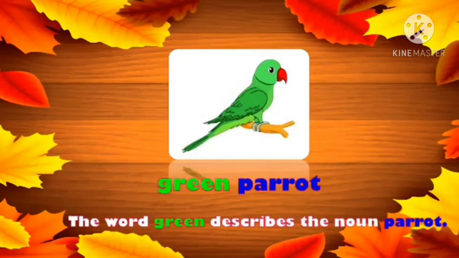See, this is our third example. This is a picture of a, yes, you can say parrot. So here, which word is describing the naming word parrot? What is the color of it? Yes, green. So here the describing word is green. Green parrot. That means green is describing the quality of the naming word parrot.